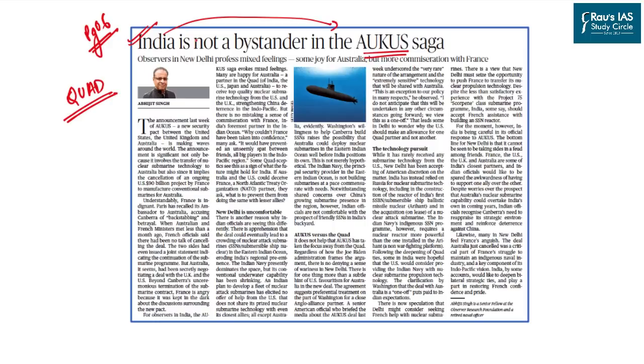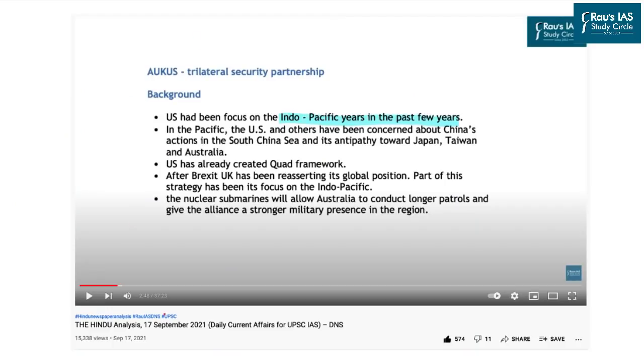So, under UPSC preparation, what we need to know is what AUKUS is, what its strategy is, and its role as far as India's internal and external strategy is concerned. It is also important for your General Studies Paper 2 International Relations. To learn more on AUKUS and its impact on India, go through the DNS of 17 September 2021, which was discussed a few days back, in which we have discussed everything possible about AUKUS and its impact on India and its international relations.